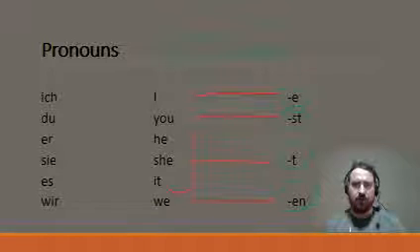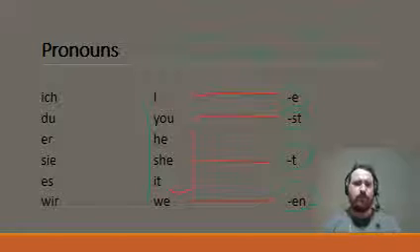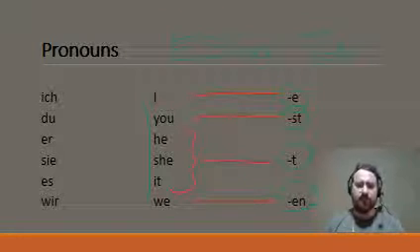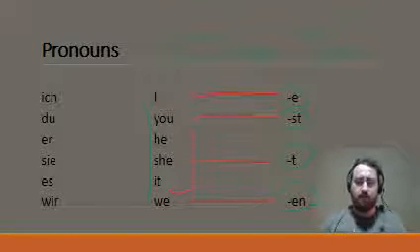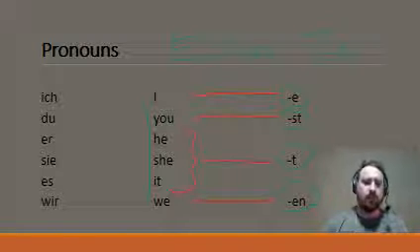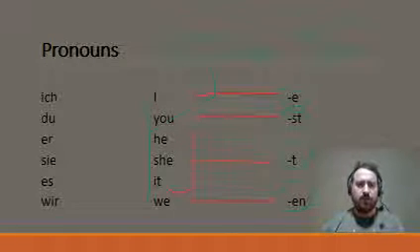So when we start to learn this process, this is why we call it E Street 10, because when you start to learn this order, the order where it goes from I, you, he, she, it, we, down this process, if you can remember that order and you can remember the E, the ST, the T, the EN verb endings, if you hear me call E Street 10, you know what I'm talking about.